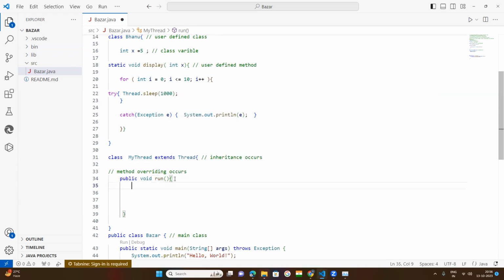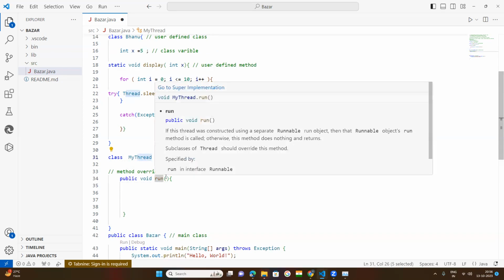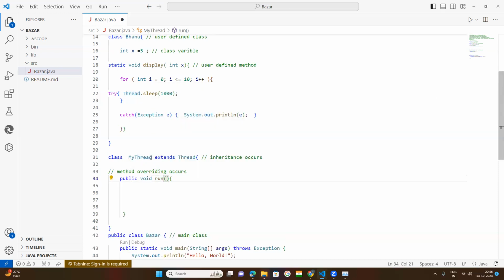Method overriding means that if a parent class has a method, the same method name with parameters is written in the child class, called the subclass in Java.